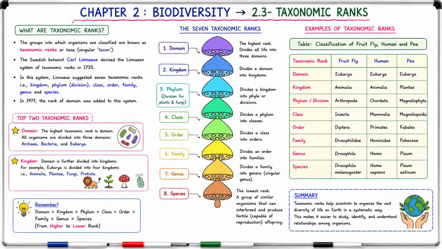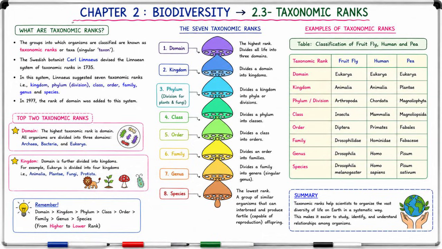What are taxonomic ranks? The groups into which organisms are classified are known as taxonomic ranks or taxa. The Swedish botanist Carl Linnaeus devised the Linnaean system of taxonomic ranks in 1735. He suggested 7 taxonomic ranks: kingdom, phylum or division, class, order, family, genus, and species. In 1977, the rank of domain was added. The 7 taxonomic ranks, now 8 with domain.